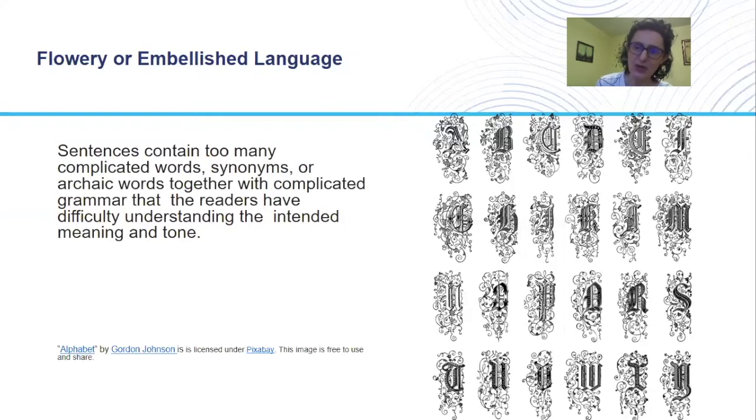Our speech or our correspondence is very similar to the letters that you can see here. They are beautiful, but their original meaning is very hard to see or to understand.